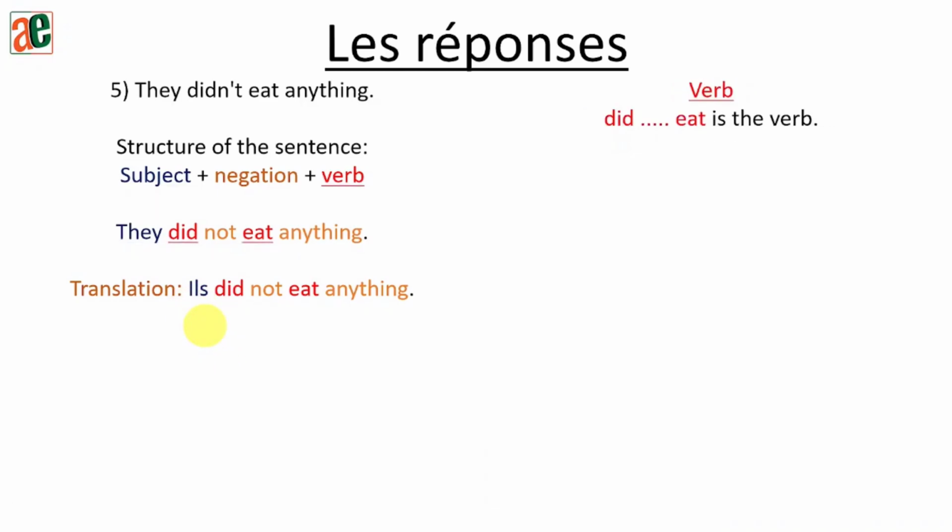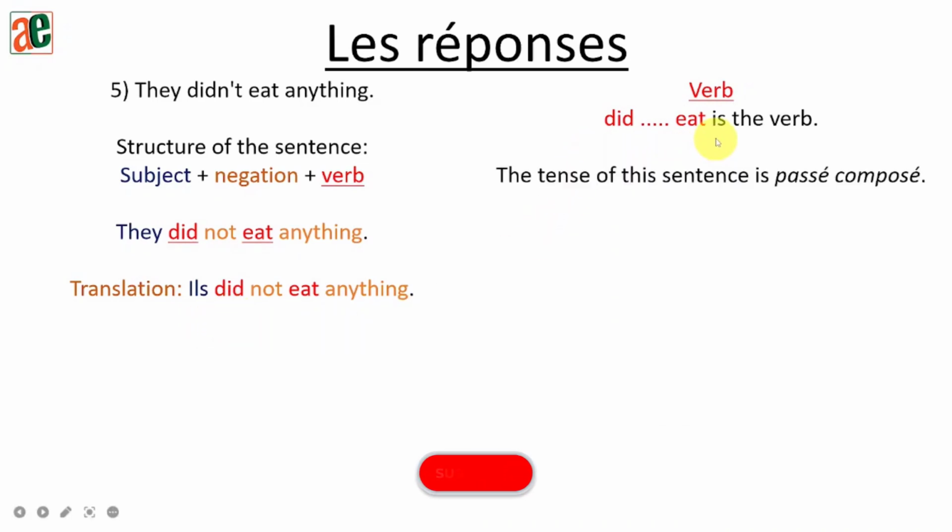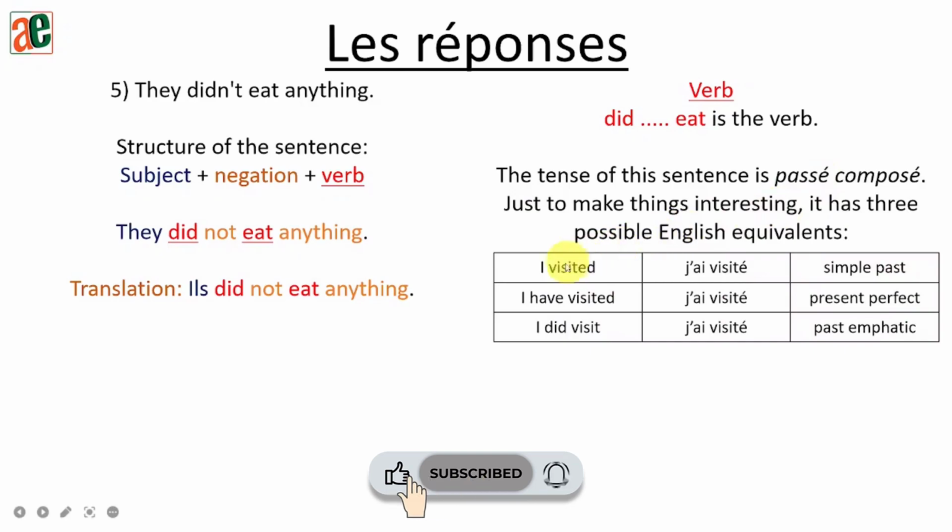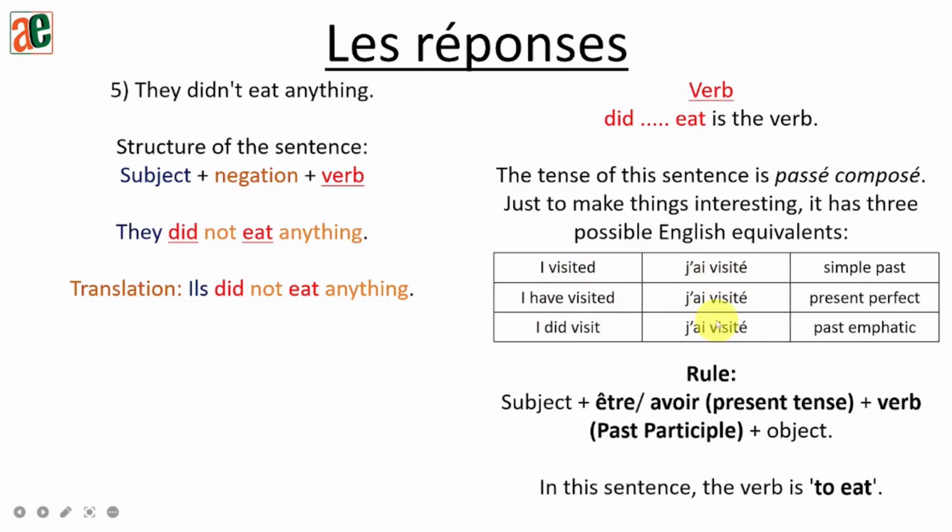Okay. Now, the verb is did eat. So, the tense again is passé composé. So again, the same rule. So we have the 3 English ways to use passé composé in French. Okay. So the rule to conjugate passé composé in French will be être or avoir present tense plus the verb past participle.